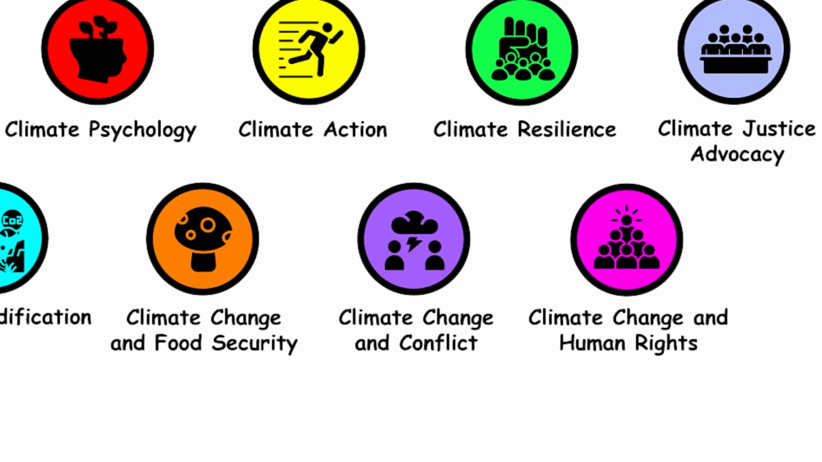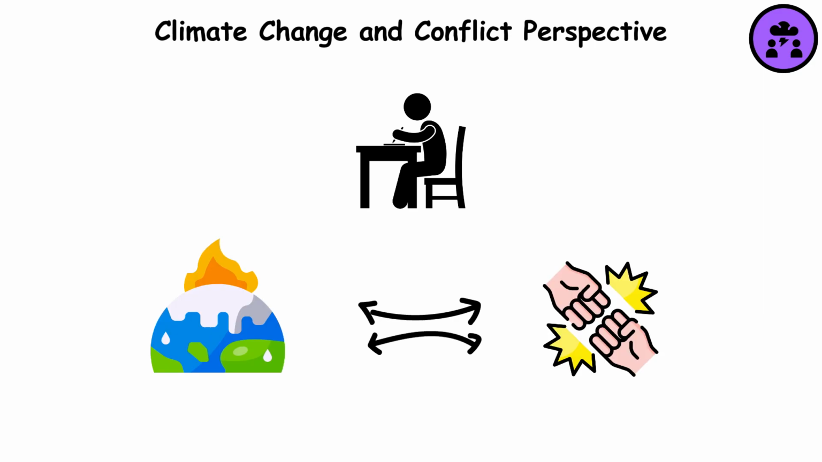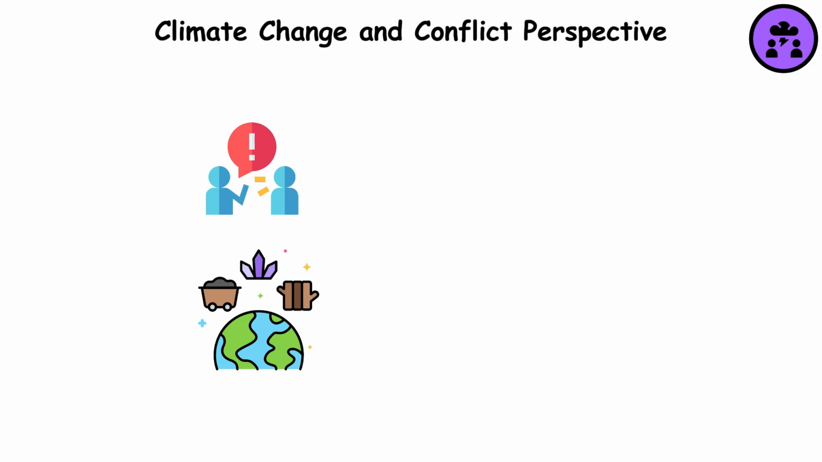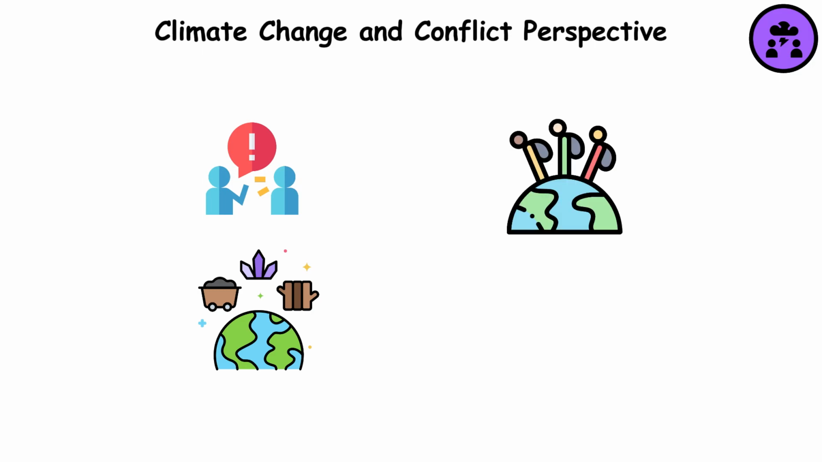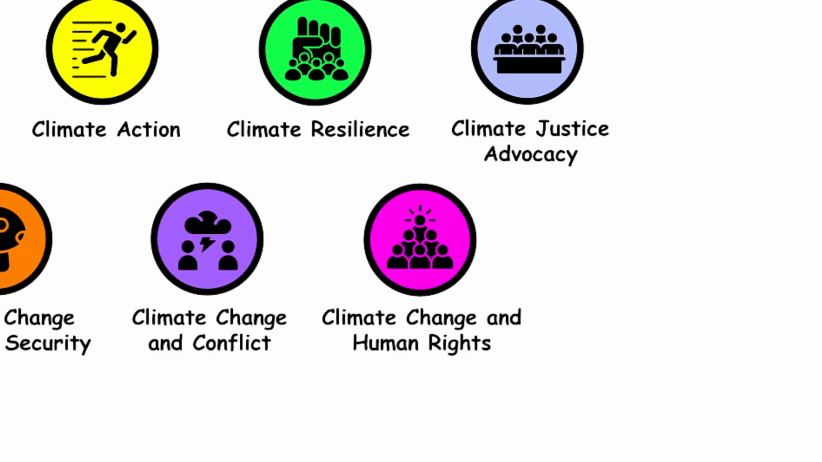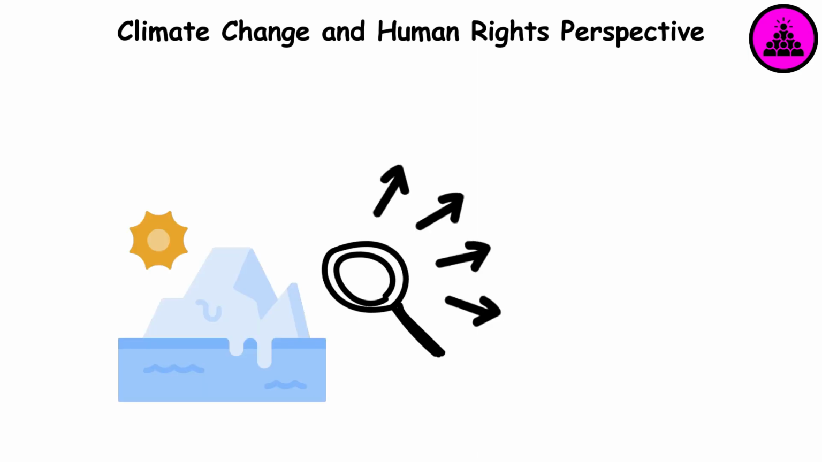Climate change and conflict perspective. This perspective examines the relationship between climate change and armed conflicts, like disputes over natural resources and forced migration due to climate-related stress. Climate change and human rights perspective. This perspective focuses on the impact of climate change on human rights, such as the right to life, food, water, and a healthy environment.